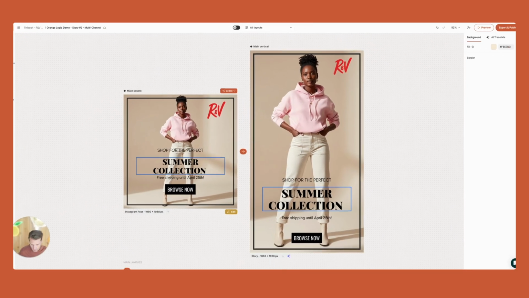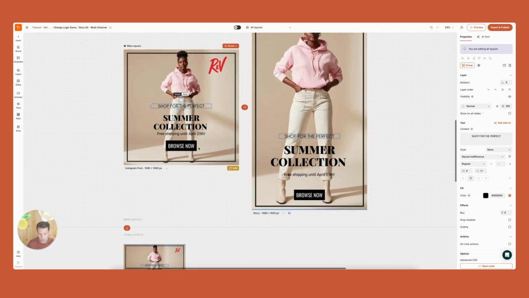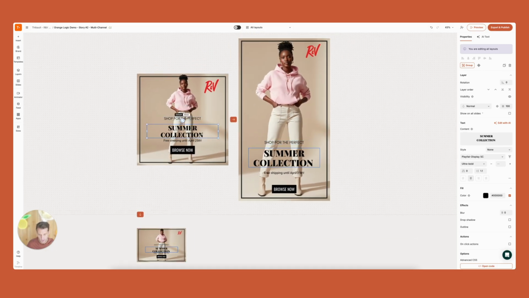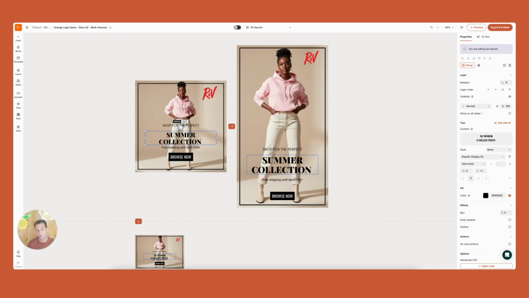Now, what is the difference? When you select your elements at this level in all layouts mode, notice that when I select an element, it actually selects the object on all the different artboards, right? So if I select summer collection, notice that it's selected everywhere. Why do we do that? We do that because it allows you to make a change and reflect that change across all the sizes in one change. That is just so helpful.